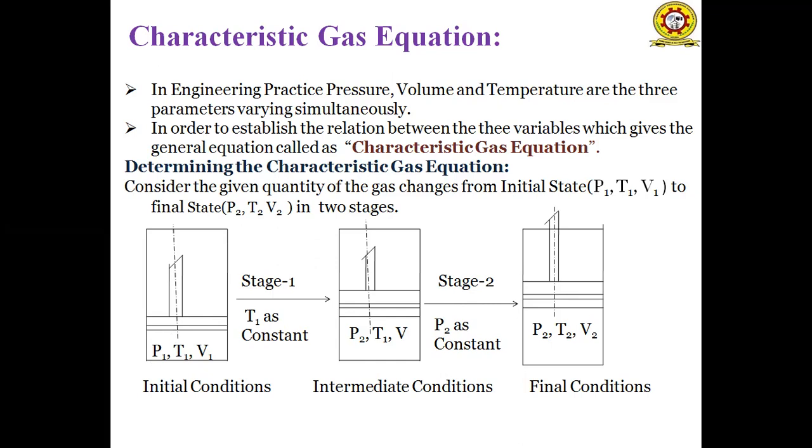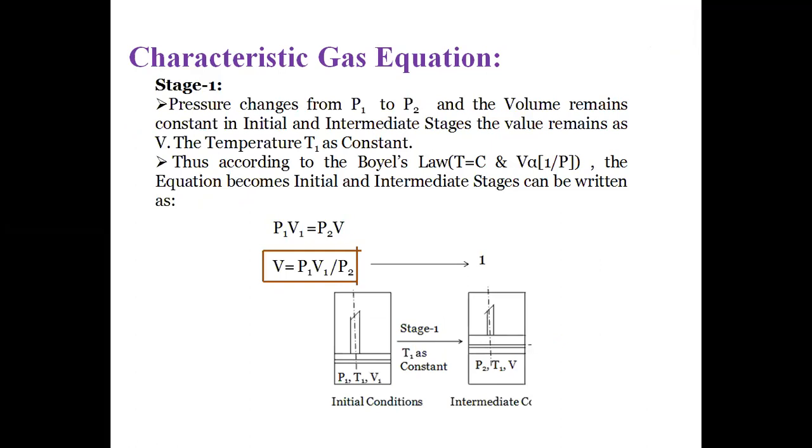For the conversion of the initial condition to the final condition, the process occurs in two stages, stage 1 and stage 2. For conversion of the initial condition to the final condition, there is an intermediate condition along with the two stages. So we will discuss stage 1, where the initial condition is converted into the intermediate condition.